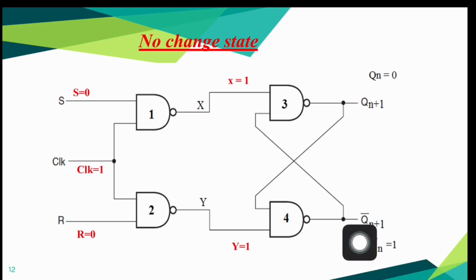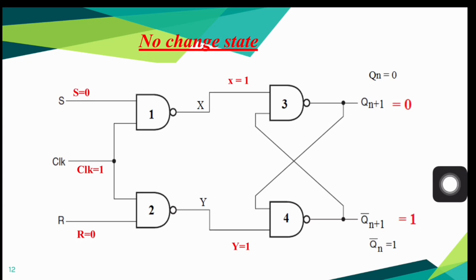Here this 1 is fed back to one of the input terminal of third NAND gate. Since both of these inputs are 1, it produces an output Qn plus 1 equal to 0. And this 0 is fed back to one of the input terminal of fourth NAND gate. Since one of the input is 0, we can directly write its output Qn plus 1 bar is equal to 1. So we can say that when we apply an input combination S equal to 0, clock equal to 1 and R equal to 0 to a clocked SR flip-flop with the previous output Qn is equal to 0, it produces an output Qn plus 1 is equal to 0, which is similar to previous output.